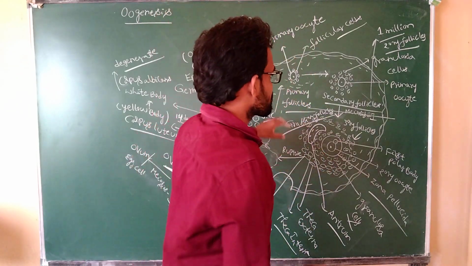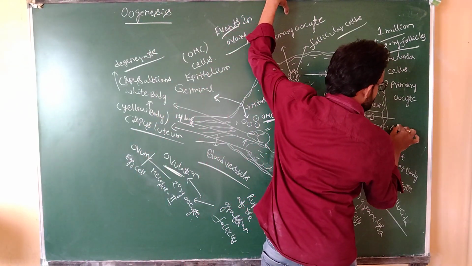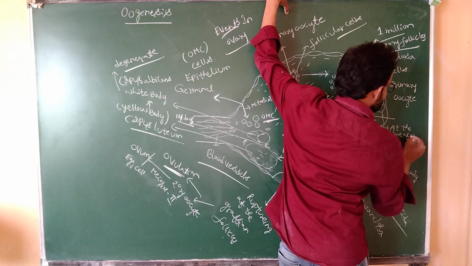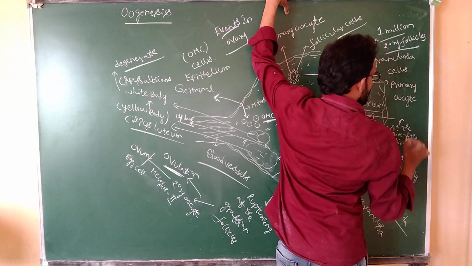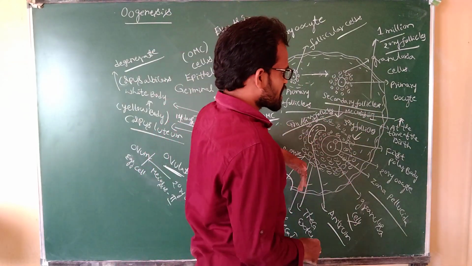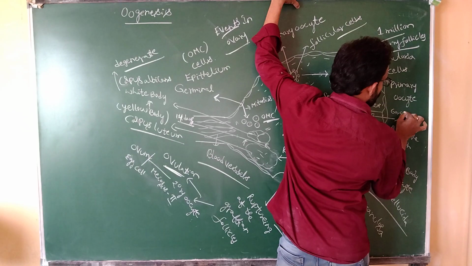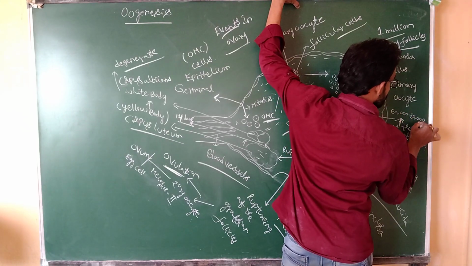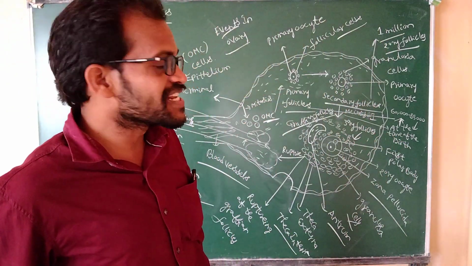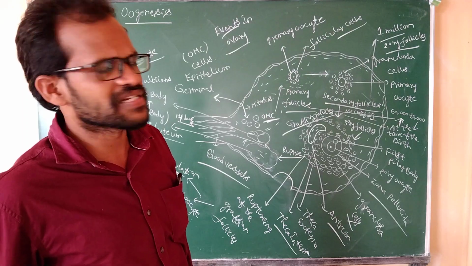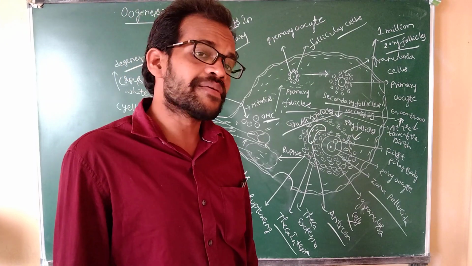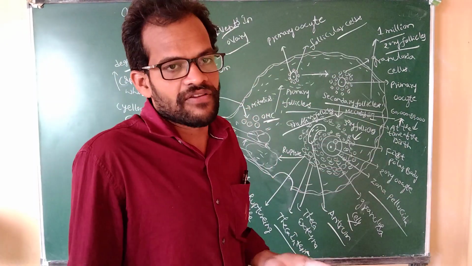Before the birth, how many secondary follicles are formed? One million. At the time of the birth, 60,000 to 80,000 secondary follicles are converted into tertiary follicles. Each tertiary follicle produces one egg cell each and every month. That is the menstrual cycle. We will discuss it in the next class.